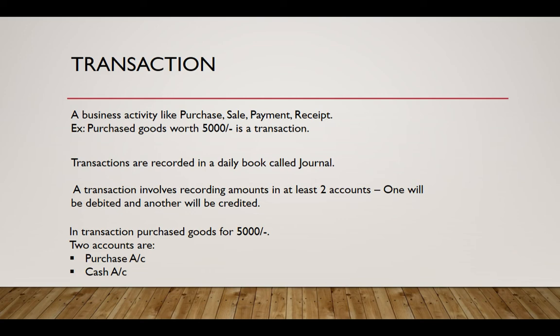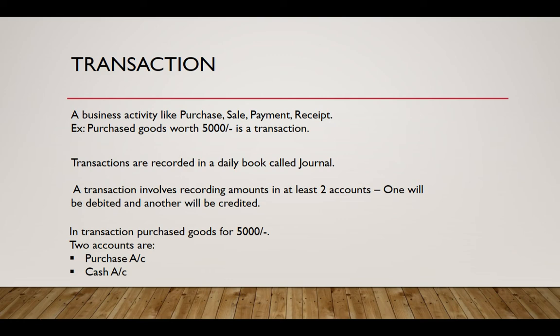And when you record transactions, there are at least two accounts which are involved in the transaction. So one account would be debited and the other would be credited. So for example, for this transaction, purchase of goods worth 5,000, the two accounts would be a purchase account and a cash account, because these are the accounts that are affected in the transaction.